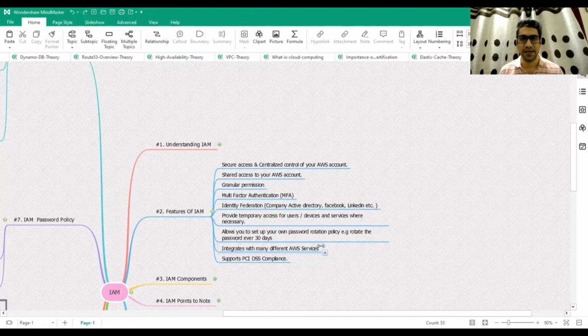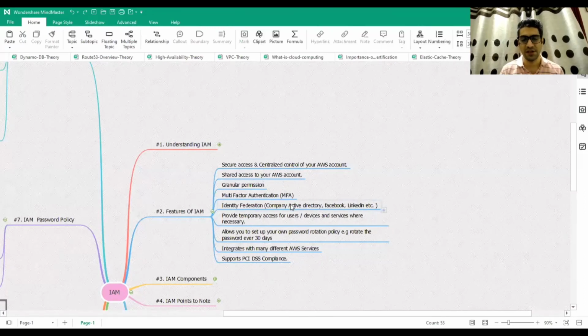Now S3 is again an Amazon service, and your EC2 again is an Amazon service. Why would S3 allow downloading or sharing of those files to any EC2 instance? There has to be some mechanism to verify the identity, right? IAM comes to the rescue here.